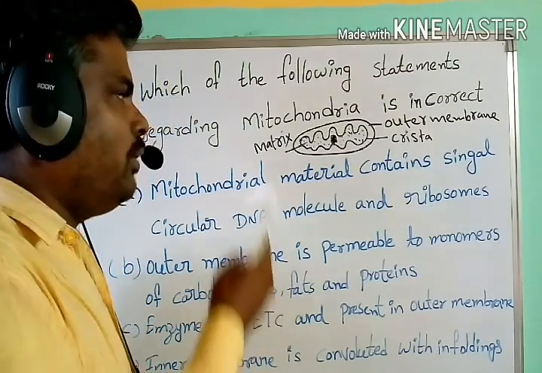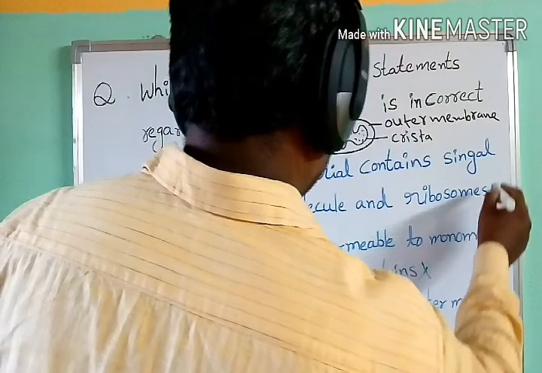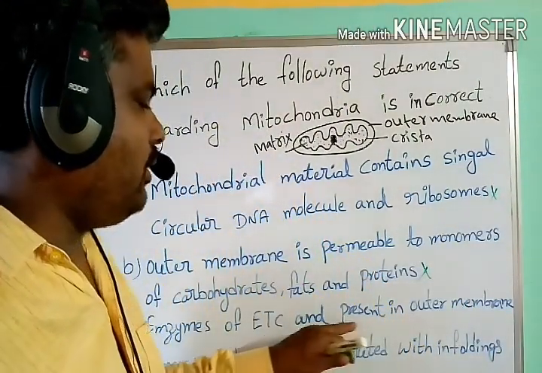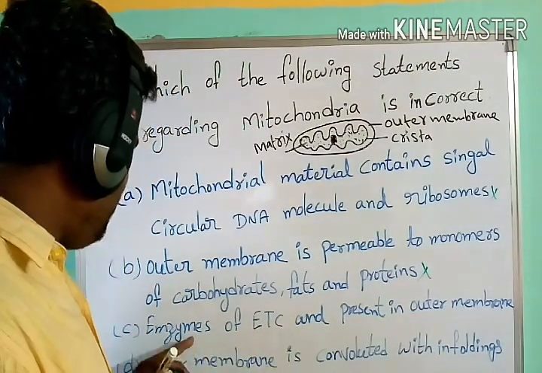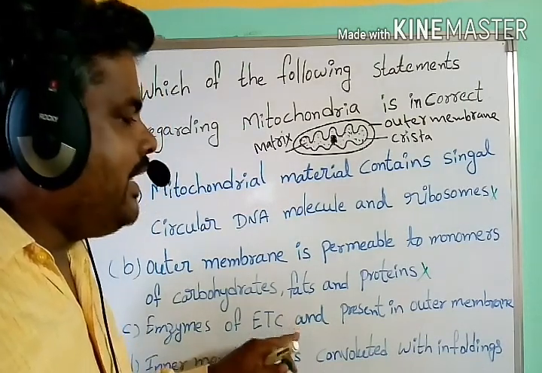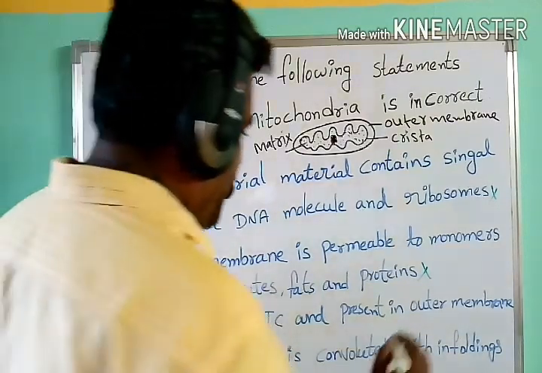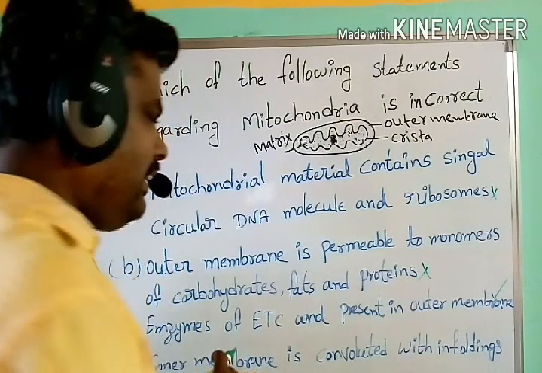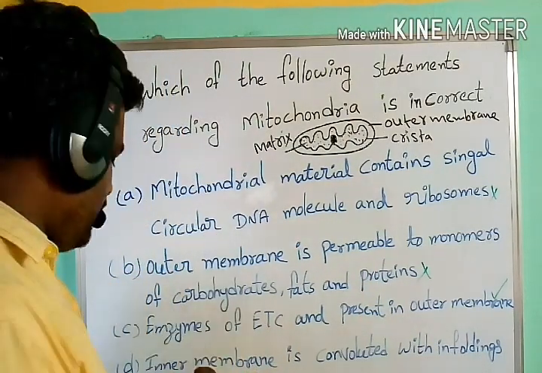So this is also a right statement. Next, enzymes of the electron transport chain are present in the outer membrane. Generally, these enzymes are embedded in the inner membrane only, not in the outer membrane. So this is not a correct statement.